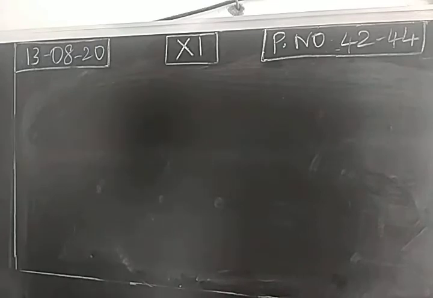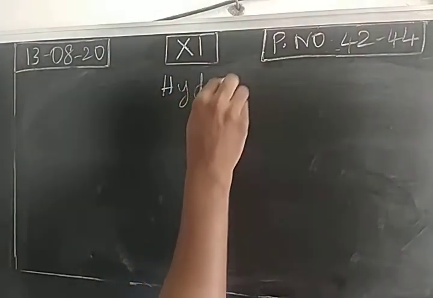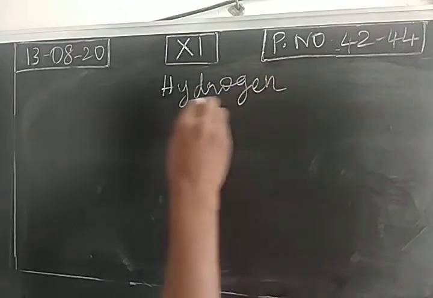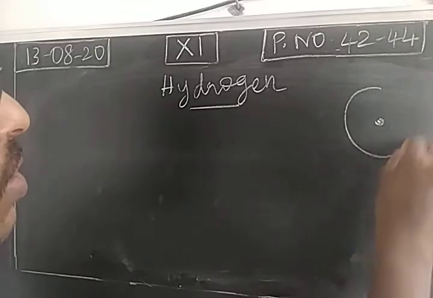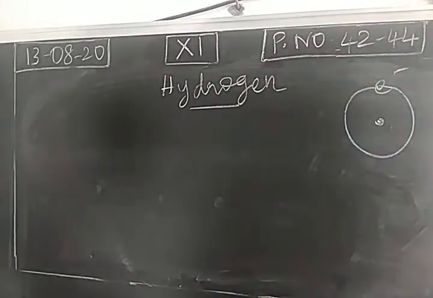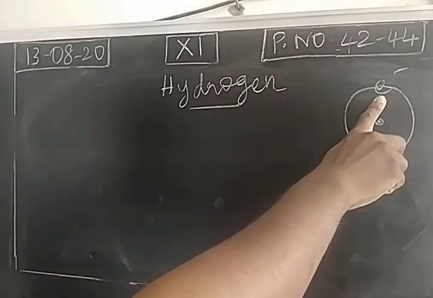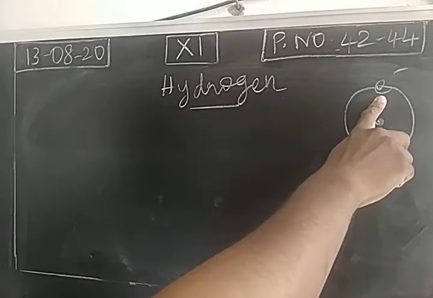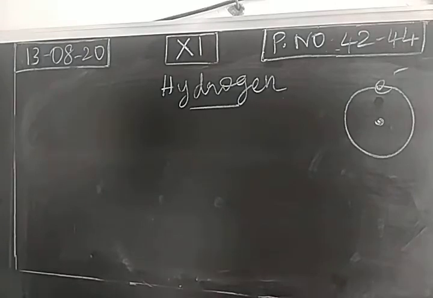So this can be proved using an example. Consider the hydrogen atom. This is the simplest atom. The nucleus is at the center, and only one electron is present in the first orbit. According to the Heisenberg uncertainty principle, it is not possible to find the position and the momentum of this electron simultaneously with accuracy. That we are going to prove.